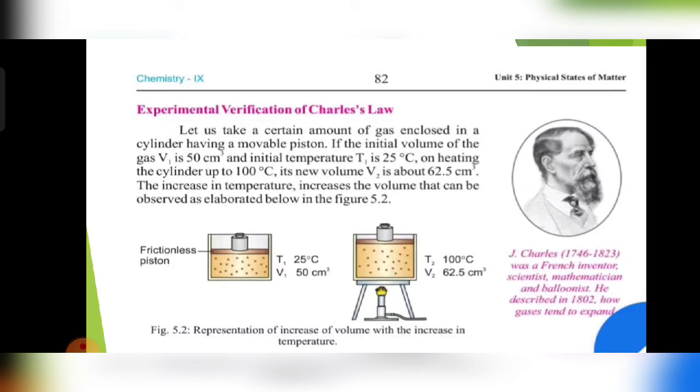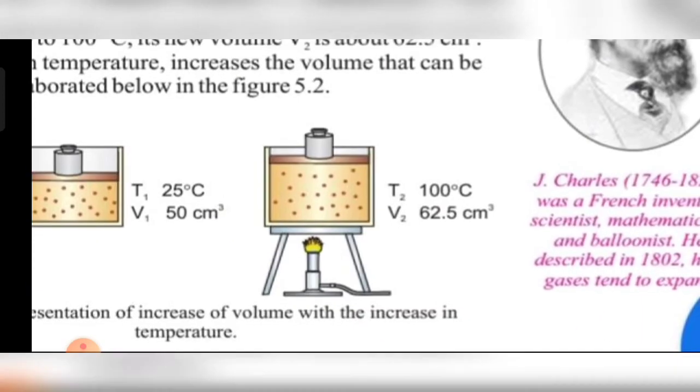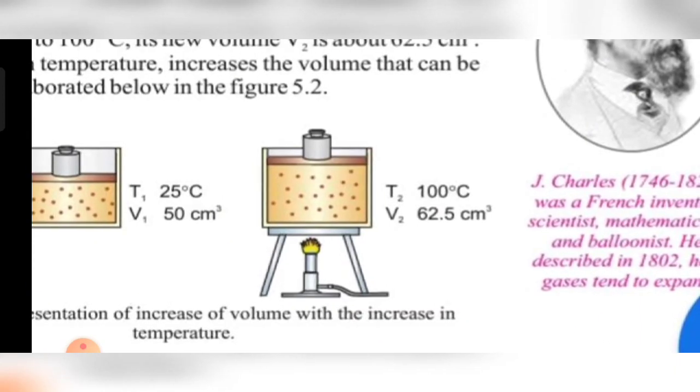Next, we will look at the experimental verification of Charles' law, which is also very easy. Let's take a certain fixed amount of a gas enclosed in a cylinder having a frictionless movable piston. At temperature T1, 25 degrees Celsius, which is room temperature, the volume V1 is equal to 50 cubic centimeters. In the next figure you can see that when we increase the temperature to 100 degrees Celsius, the volume will be 62.5 cubic centimeters.